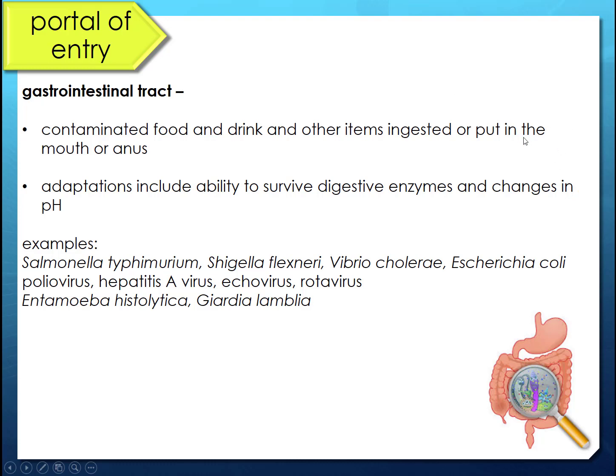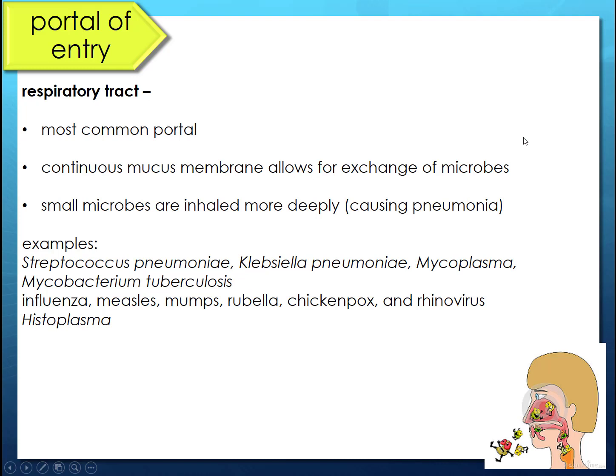Okay, next portal of entry is going to be our most common, that's the respiratory tract. And that's because we have this thin mucosa and it's continuous, which allows the exchange of microbes. And very small microorganisms are going to be inhaled much more deeply, so they get way in there. They already got a fast track into the deepest part, the best portal of entry. So that could be considered a virulence factor, right?